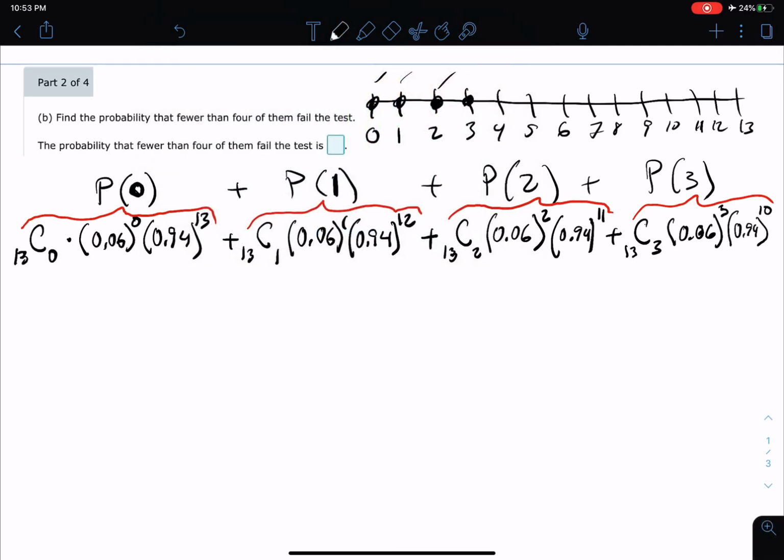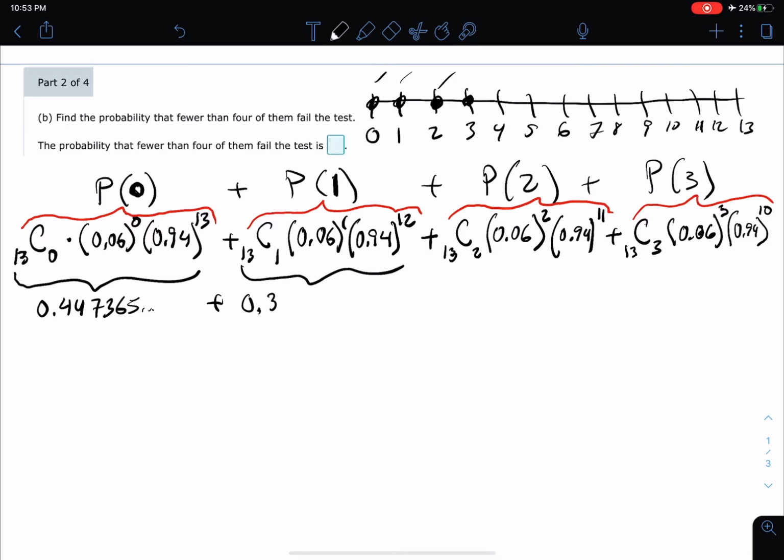And so I went ahead and did that for us. When we calculate this piece right here, I wrote this down on a nice little piece of paper: 0.447365 approximately. Plus the next is calculated to be 0.371218.